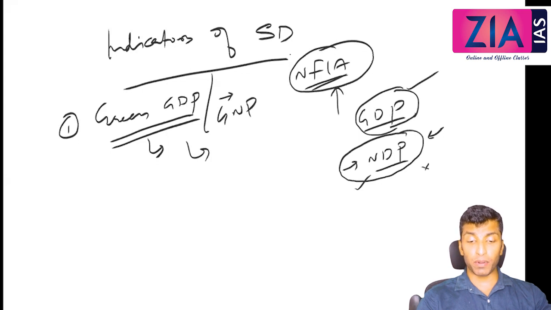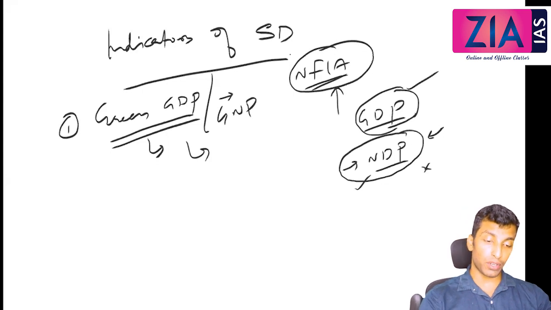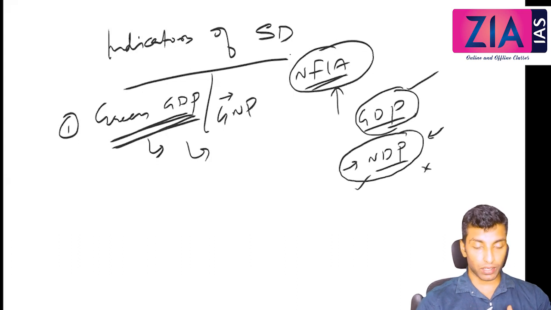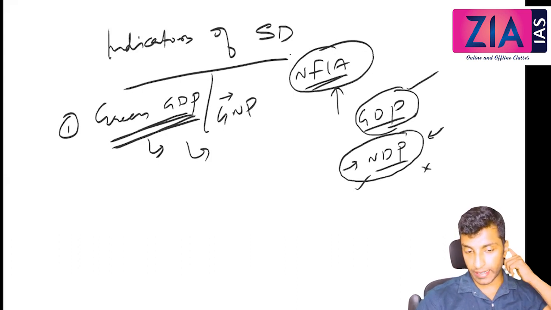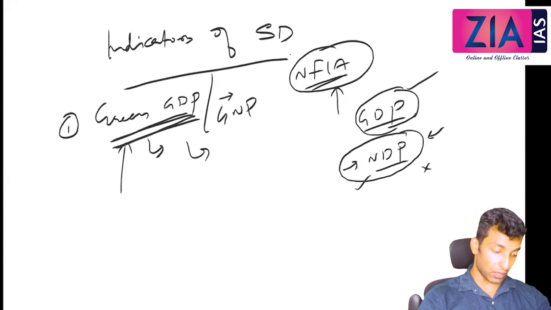Because of the problem with the calculation, right? Depreciation, how can you calculate? That is a common problem. So here also, when we talk about green GDP, we can theoretically talk about all this cost of environmental degradation, etc. But how can you measure that? Is it possible? It is not possible. So it is actually a theoretical concept. Green GDP is actually a theoretical concept.